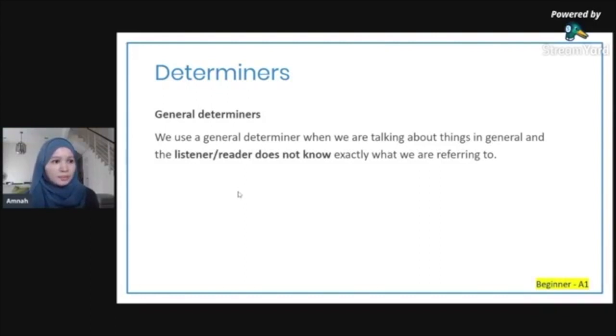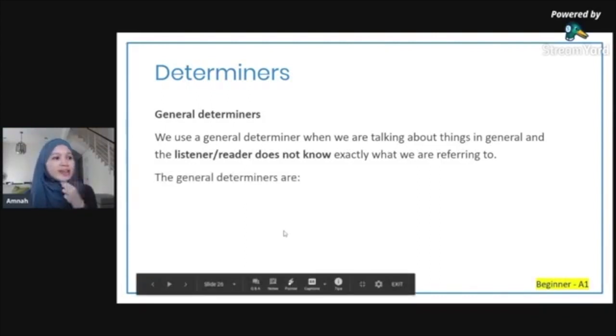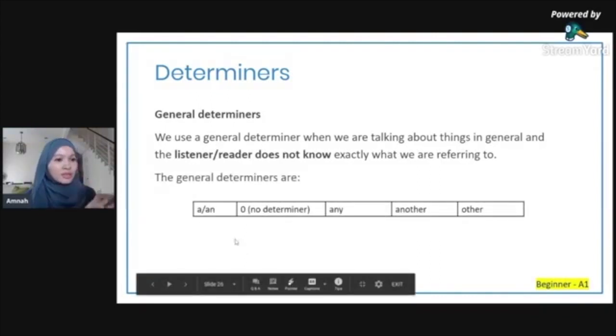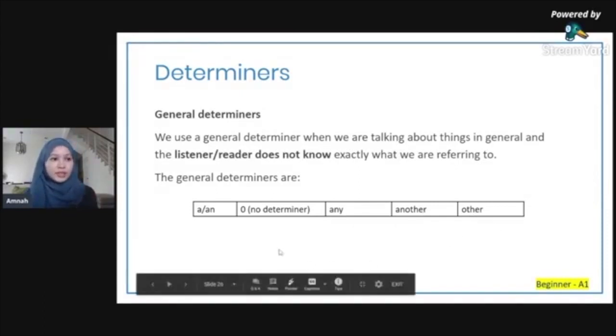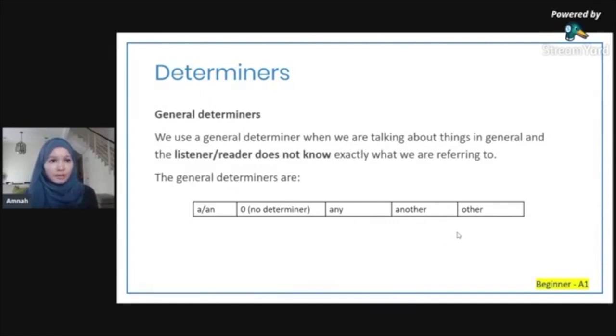Okay? General determiners, there are 4 types: a/an, 0, which means there's no determiner, we don't use it at all, any, another, and other. Okay, I'm going to go into detail for each one.